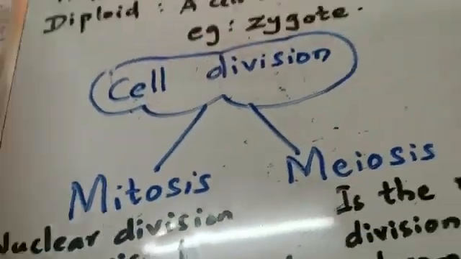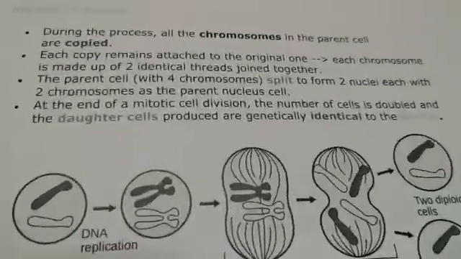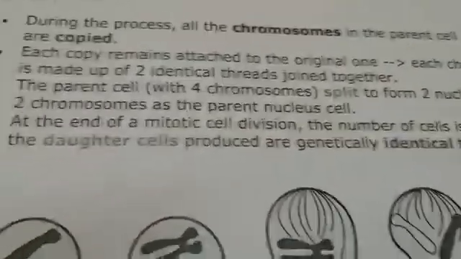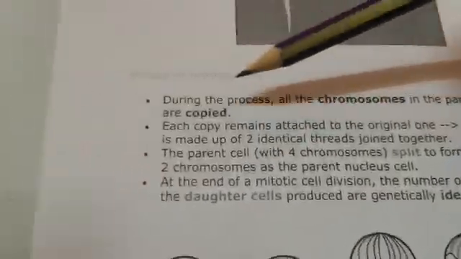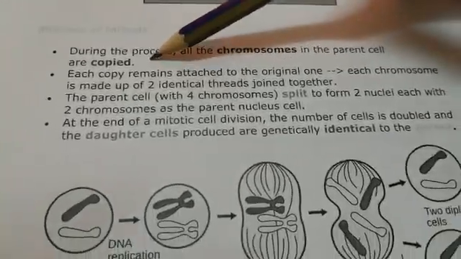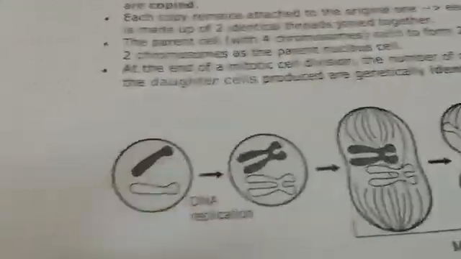Now you can see the process happening in mitotic cell division. First, during this process all the chromosomes in the parent cell are copied.